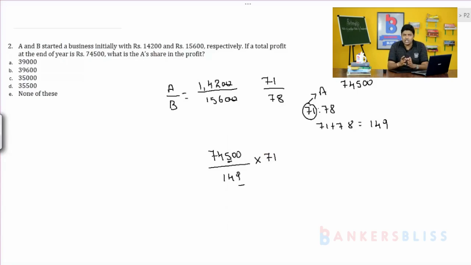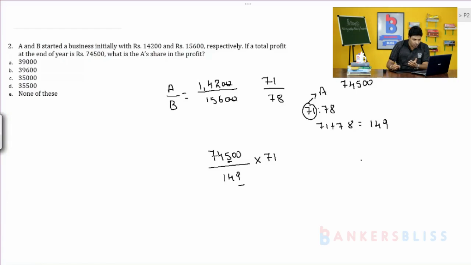So, which number you have to multiply with 9, so that the unit digit of the resultant product is 5? For 9, if you multiply 5, 9 fives are 45, the unit digit will be 5. So, 149 into 5 may be equal to 745.